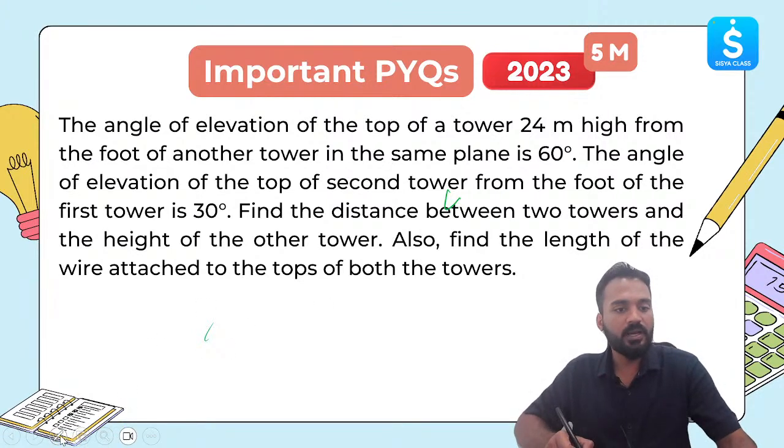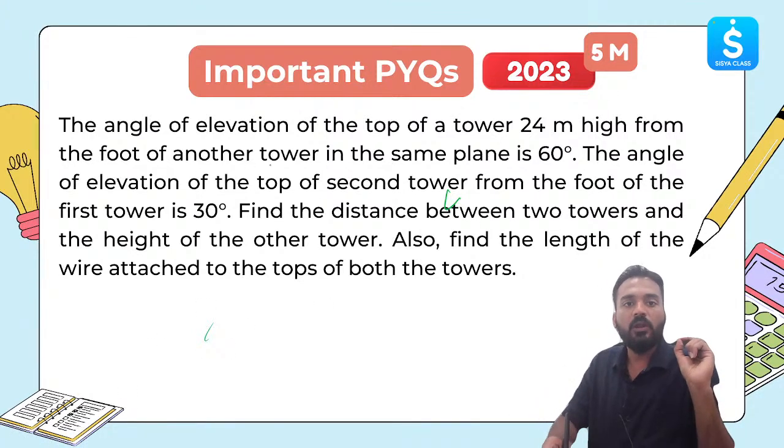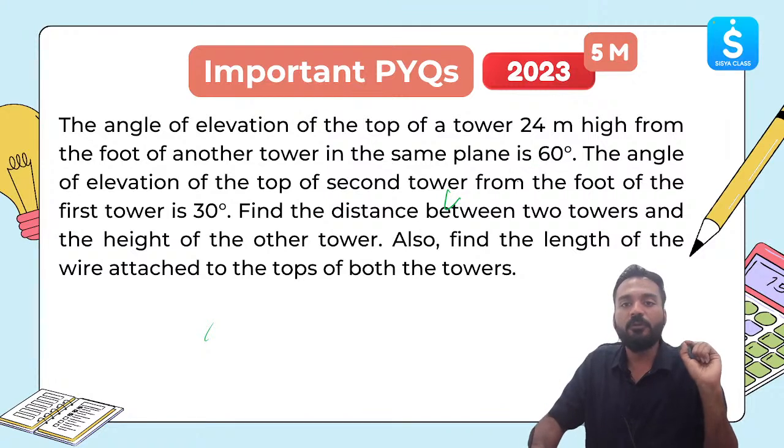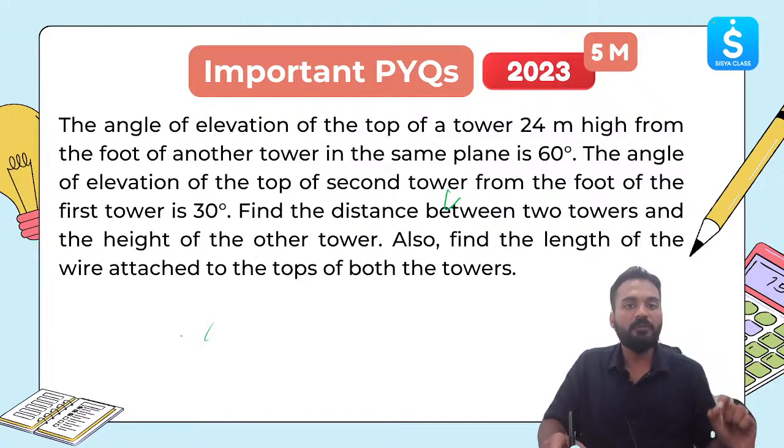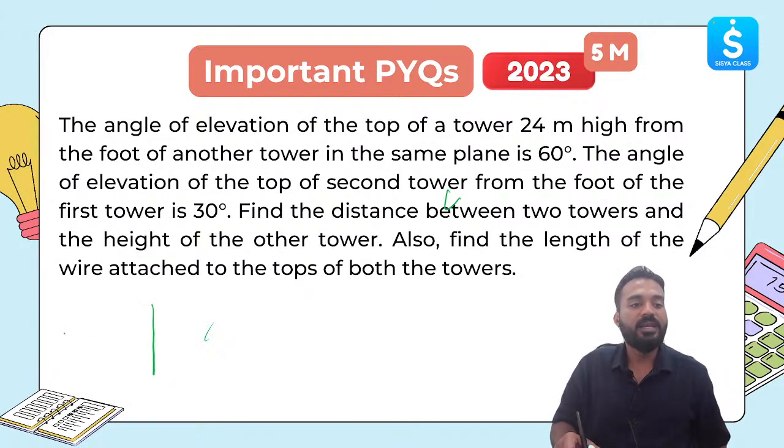Let me change the color and let's understand. Angle of elevation of top of a tower 24 meter high from the foot of another tower in the same plane is 60 degree. Let's draw a tower 24 meter high. From the foot of another tower is 60 degree. Let me draw another tower here. This angle of elevation is 60 degree. This is 24 meter and this is 60 degree. This information we have now here.